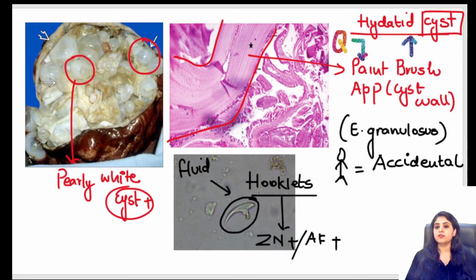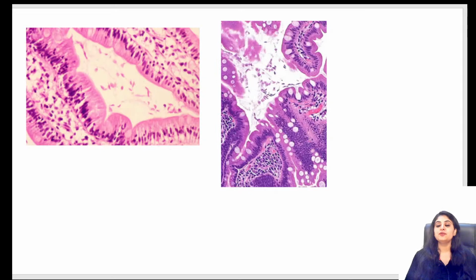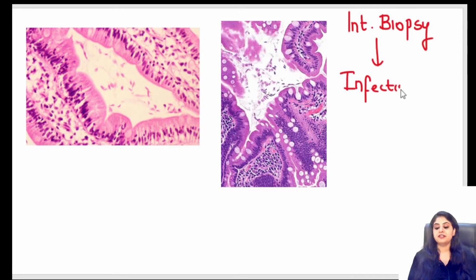Okay, all said and done, one question I've got for your revision. Let's see how many of you were a part of yesterday's late evening class and how many of you identified this from that class. Which organism is this? Intestinal biopsy organism. If you were listening carefully yesterday, you should be able to answer it. Perfect.